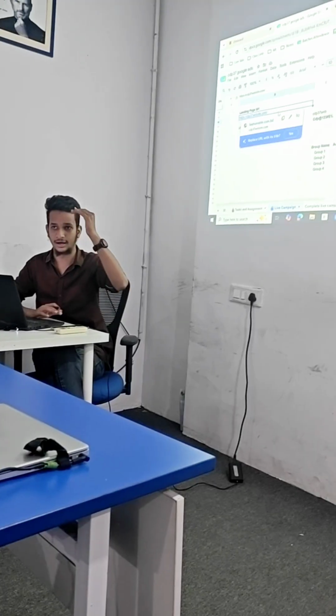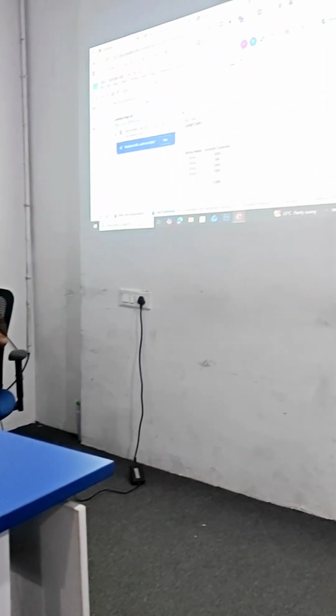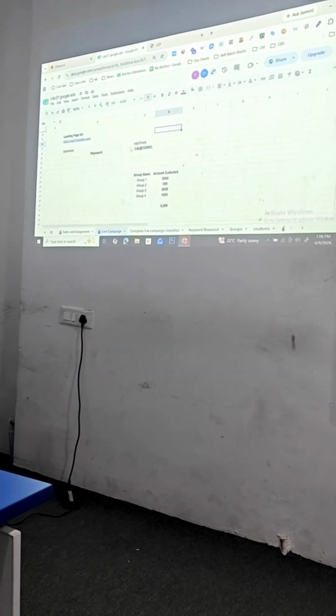Now you have to remember, when I was showing you the search campaign, what settings I told you to turn off and what settings I told you to keep on. No, I will not tell you. Your campaign should go live. Then tomorrow we'll get the data for the same campaign, where I will show you the optimization part, how to optimize the campaign. I will not tell you what to pause, what to enable or disable, because I already told you while creating the campaign. Got it? Start working. Meanwhile, I do conversion tracking.